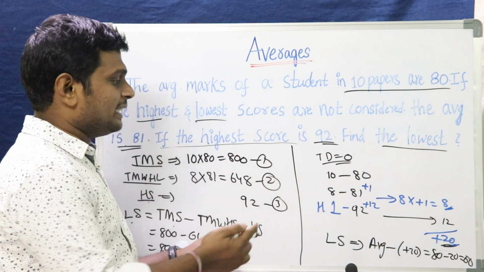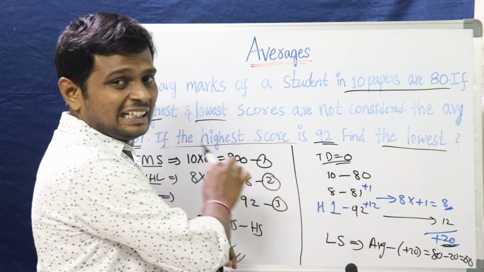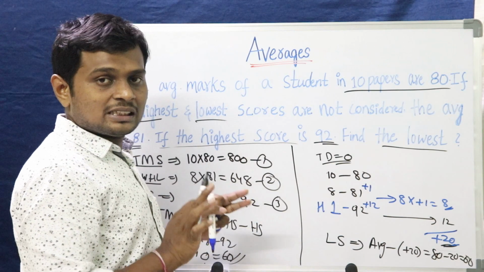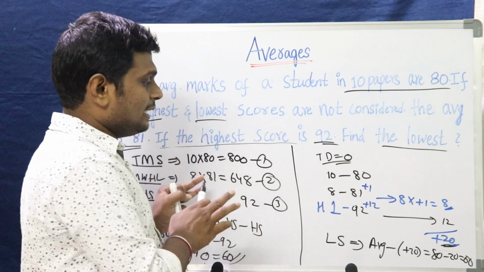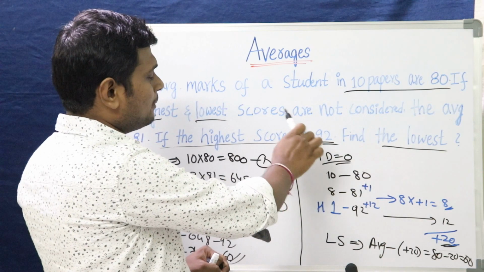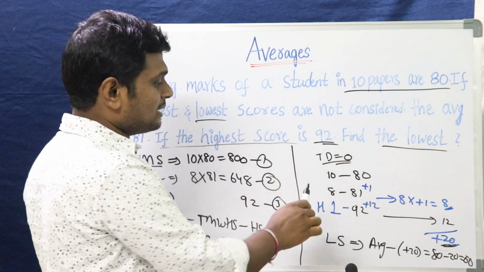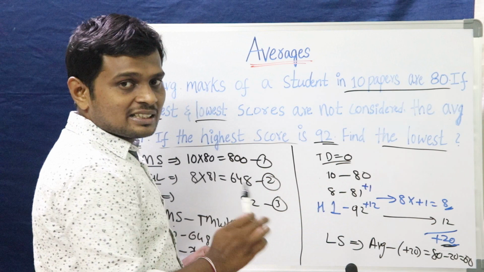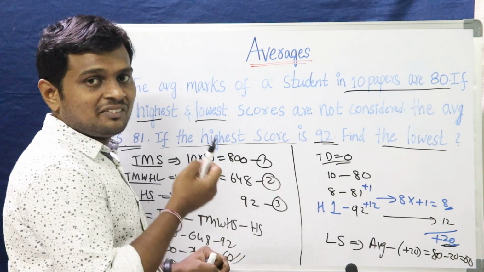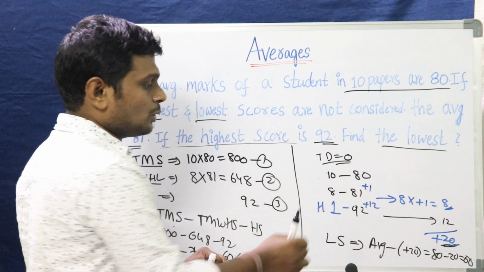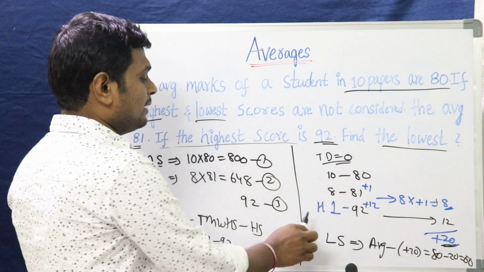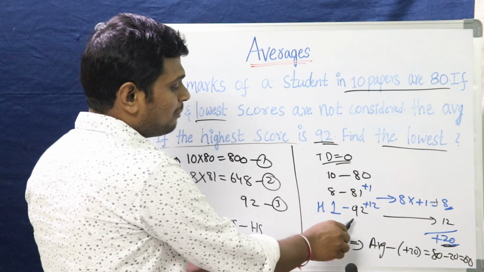Let me recap it. The total deviation in any of the average problems should be 0. Right? This we have already discussed in the first class. We were given 3 statements. 10 papers average is 80 and the 8 paper average is 81. That means the deviation is plus 1 per paper, so total deviation is plus 8. And the highest paper marks is 92.